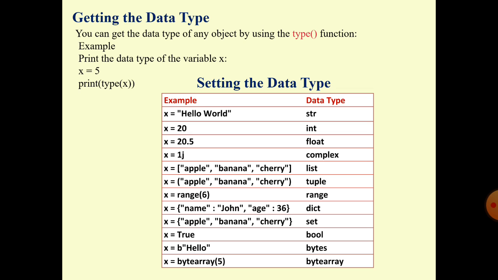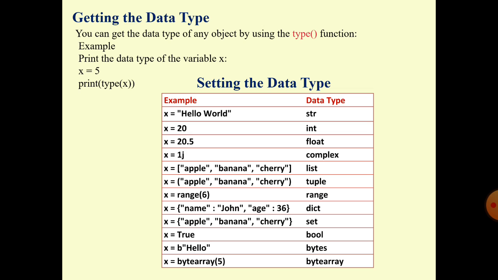Take the example, x is equal to 5. Print type of x. Type is a function that returns the data type of x. So the print function will print the data type of x.